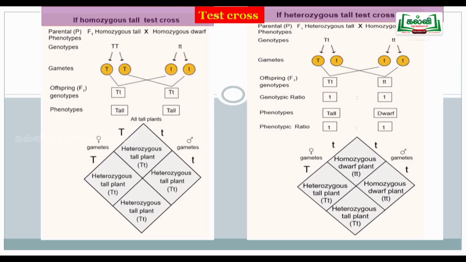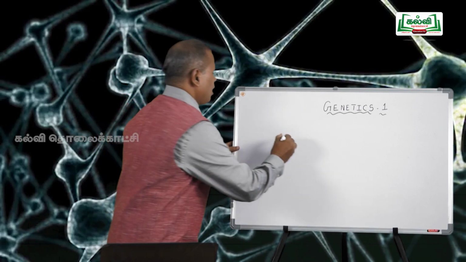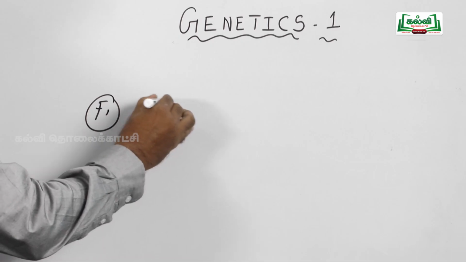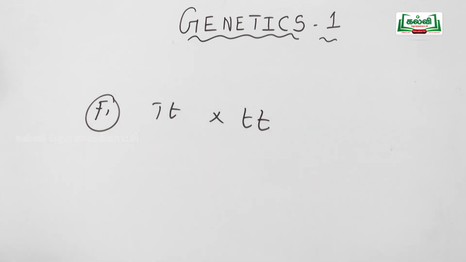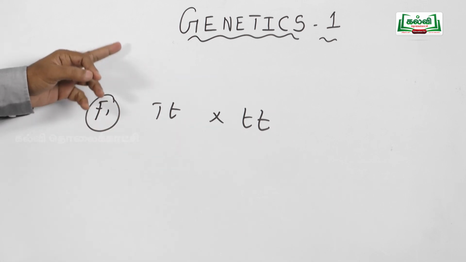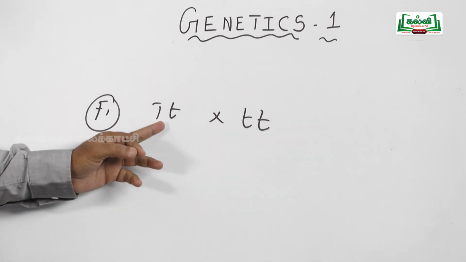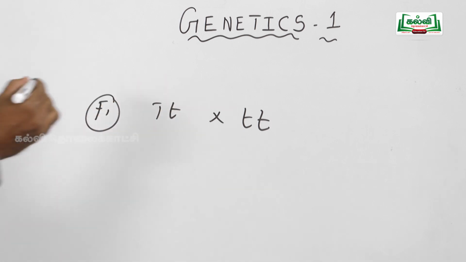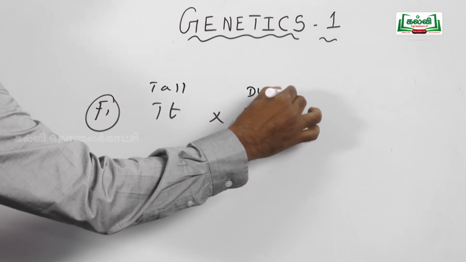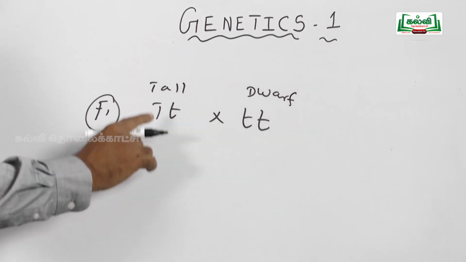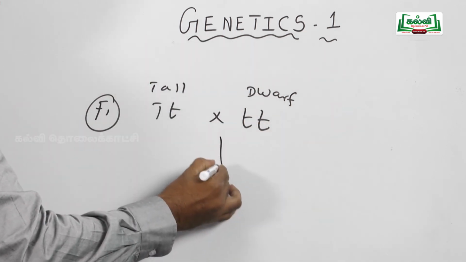Back cross means crossing the F1 hybrid with any one of its parents. What is a test cross? Crossing the F1 hybrid with its recessive parent is said to be a test cross. Mendel crossed a pure homozygous tall with a pure homozygous dwarf. The F1 generation produced all heterozygous tall. So tall is the dominant character and dwarf is the recessive character. What is a test cross? Crossing the F1 hybrid with its recessive parent is said to be a test cross.